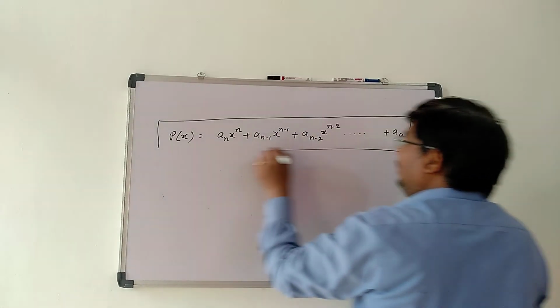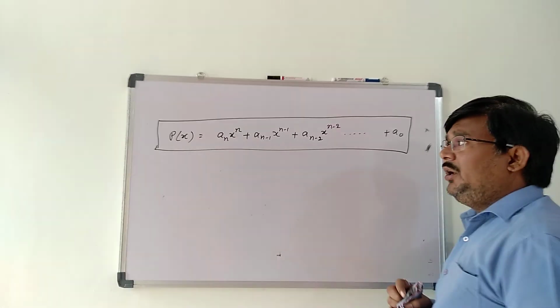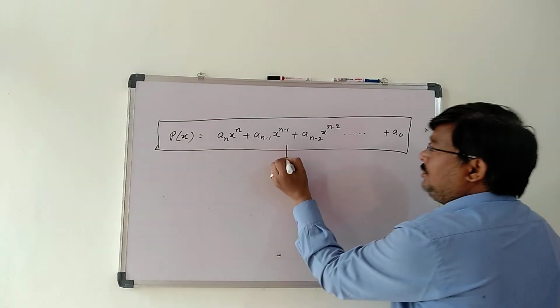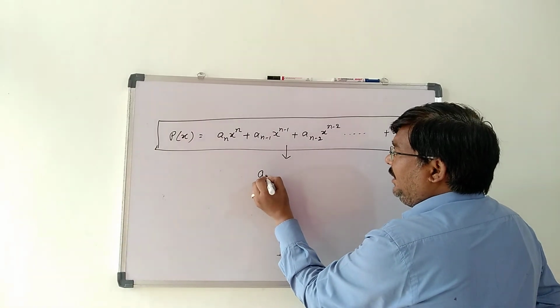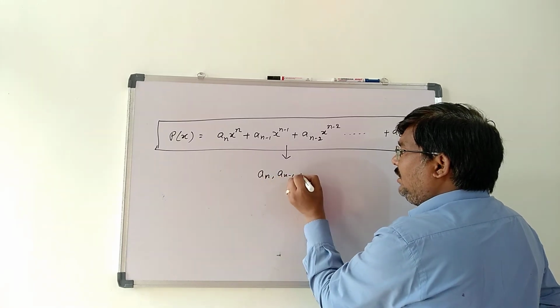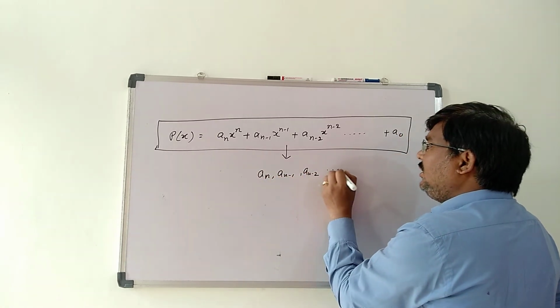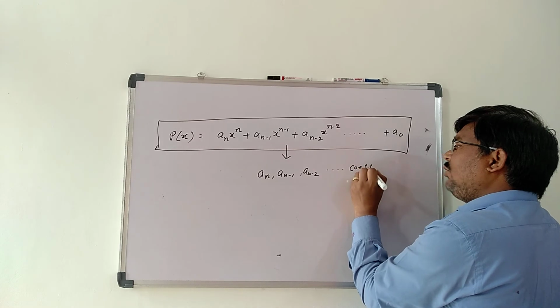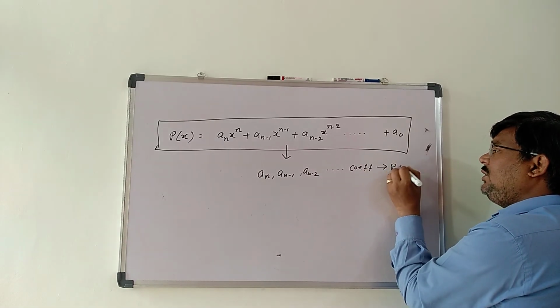So this is the general form of an algebraic expression. It will also be the general form of a polynomial when it follows two sets of rules. First, a_n, a_(n-1), a_(n-2) are the coefficients, and these coefficients should be real numbers.